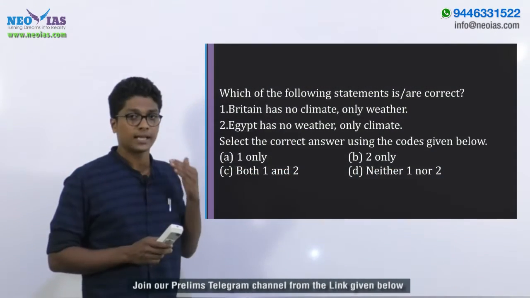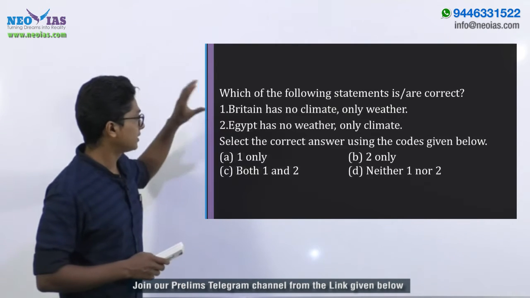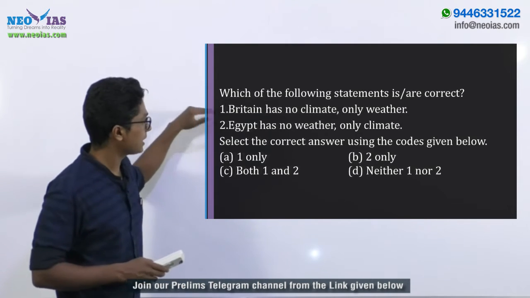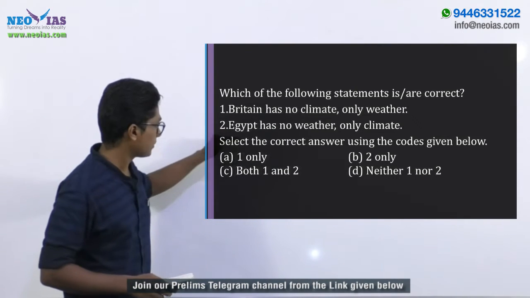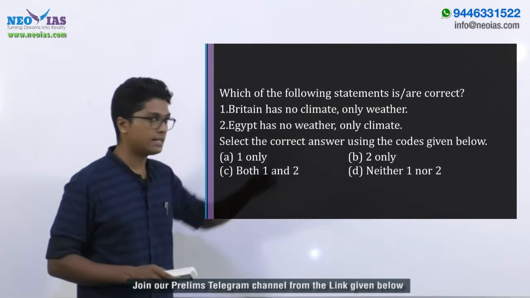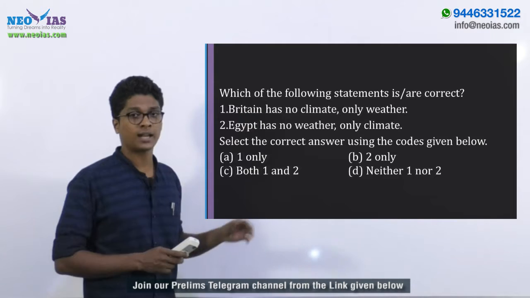This model question is about the climate of British regions as well as Egypt. So it's a two-statement question. The first statement: Britain has no climate, only weather. And the second statement: Egypt has no weather, only climate. So first of all, we have to understand the difference between weather and climate.